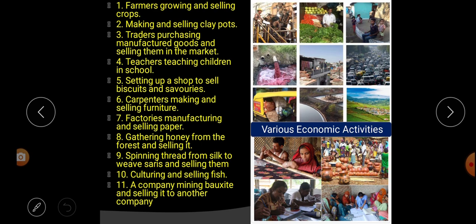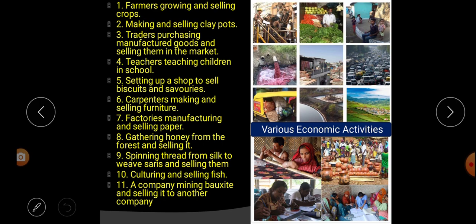Carpenters making and selling furniture. We know that carpenters make furniture and they sell it. Factories manufacturing and selling paper. We know that many factories manufacture paper and sell it. Gathering honey from the forest and selling it. The local people, the tribal people dwelling in the forest, collect honey from the forest and sell it.